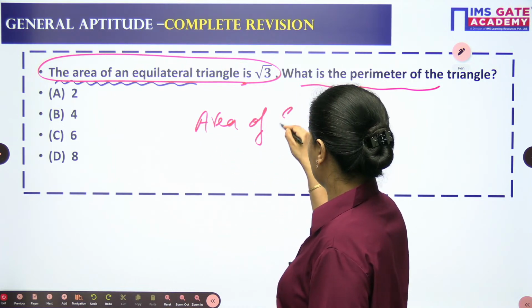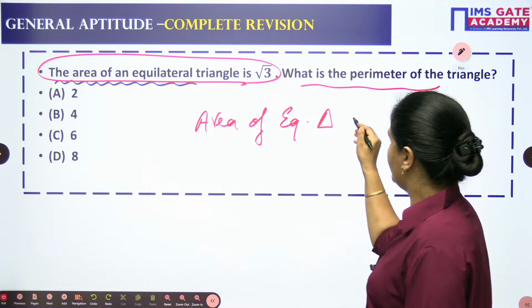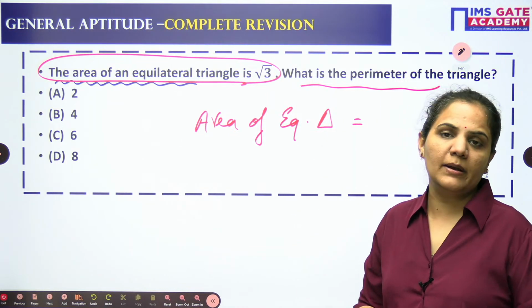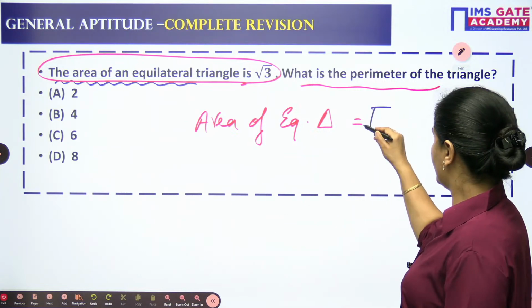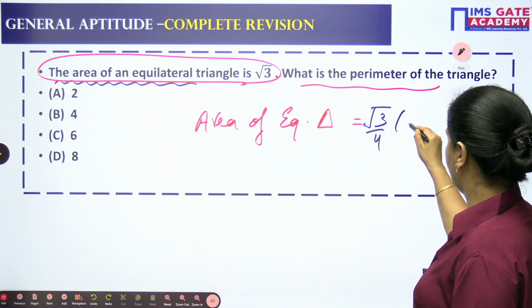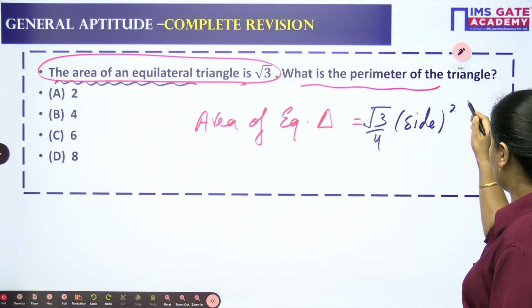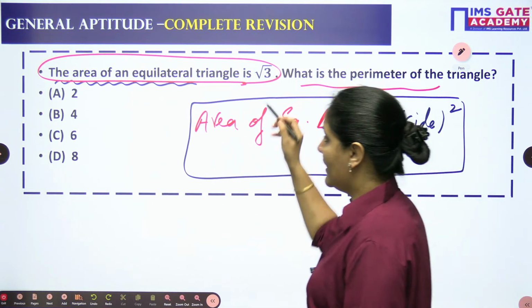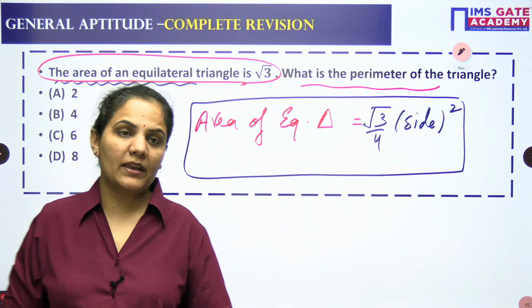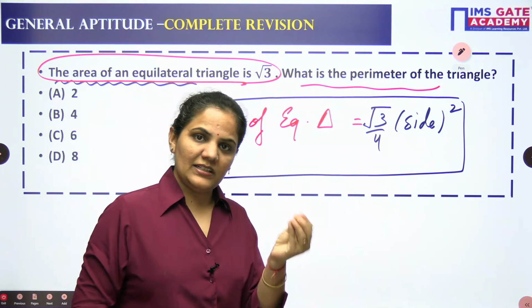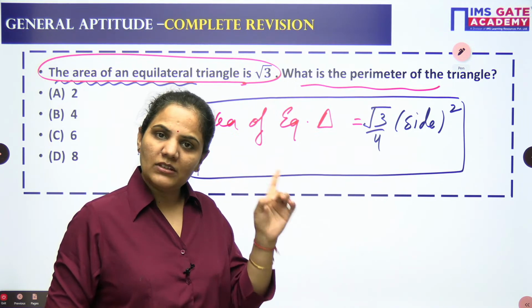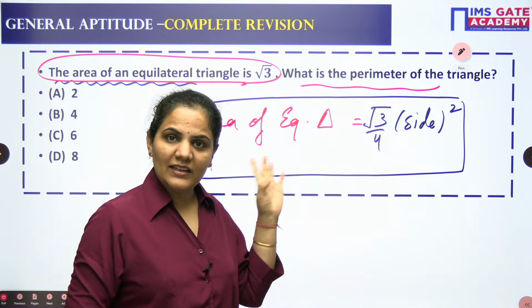So here, first of all, do you know the area of an equilateral triangle? As I told you, we should know the basic formulas. So area of an equilateral triangle is √3/4 into side square. You can write down √3/4 into side square as the area of your equilateral triangle. Now here the area is already given to us, and you can consider the side as A or S. So you can find out the value of side by putting the area in this formula.